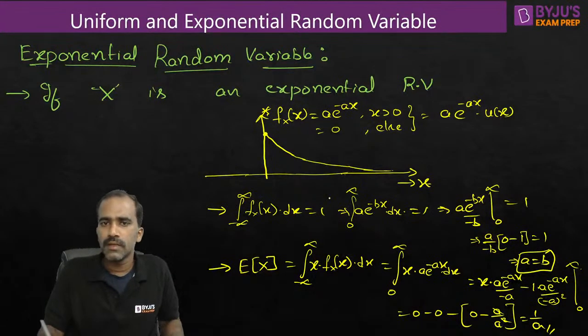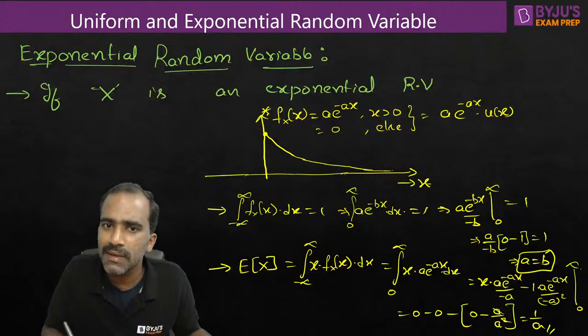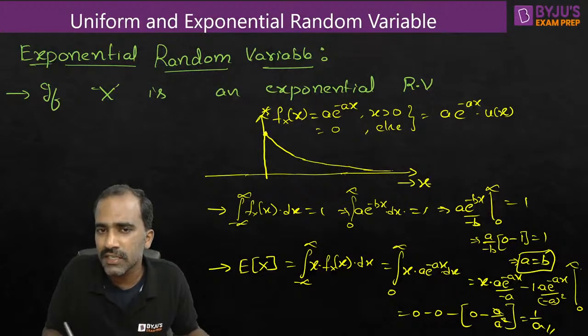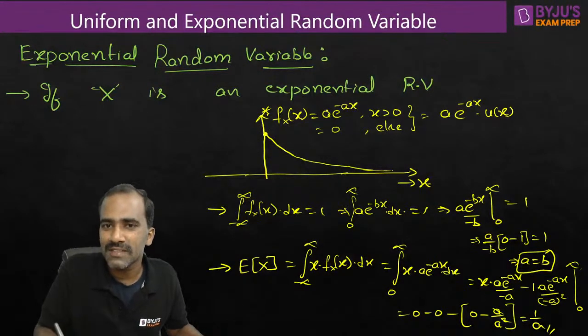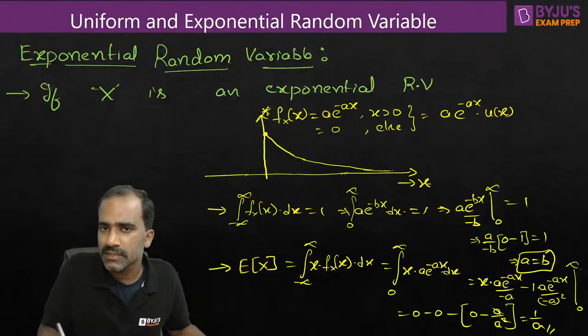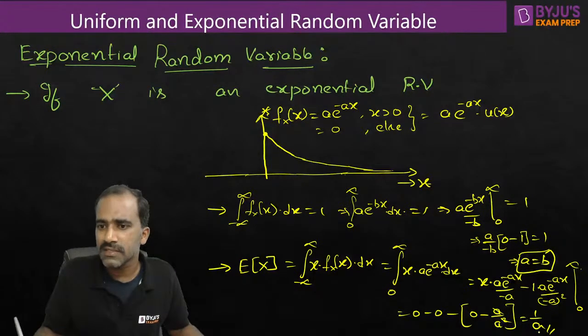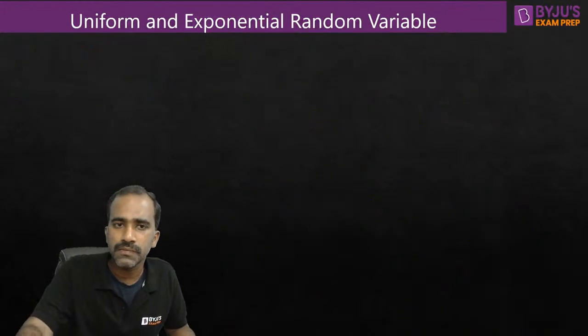See this? The mean value is very easy to find. Whatever is the maximum height of the exponential PDF, the inverse of it will be the mean value. Very closely related. Whatever is the value here, that should be the value in the power also. And there should be a minus sign definitely, otherwise it will not be exponentially decreasing. Only because of this minus sign, it is exponentially decreasing. If you invert the value here, that will give us the mean value. Similarly, let us calculate the mean square value and variance also. Let's do it.